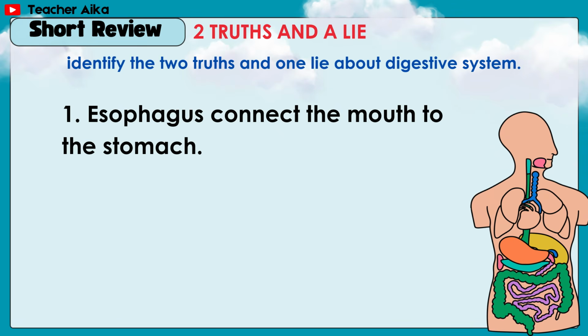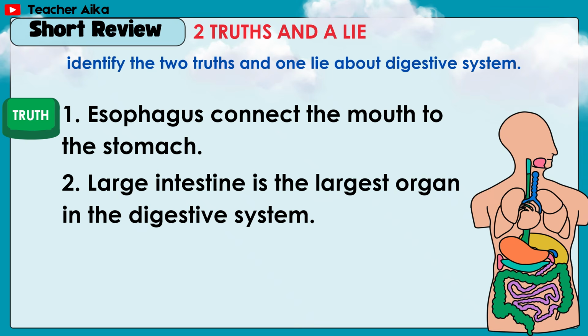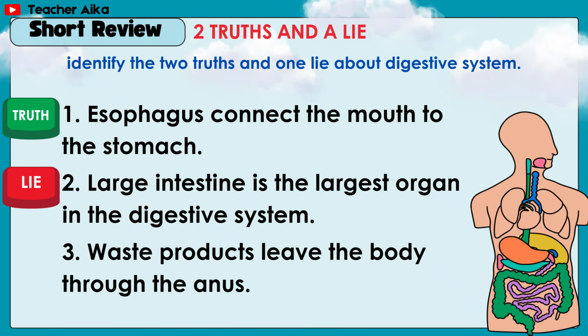Next, number 1. The esophagus connects the mouth to the stomach. Answer: truth. Number 2. The large intestine is the largest organ in the digestive system. Answer: lie. Number 3. Waste products leave the body through the anus.